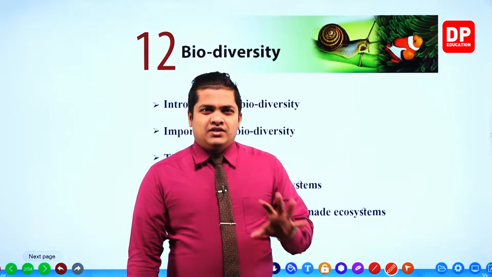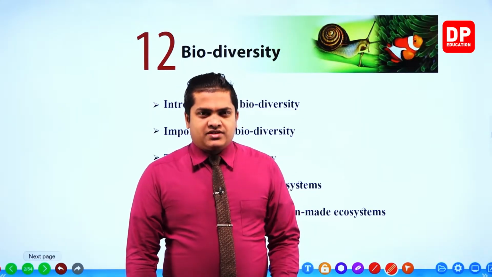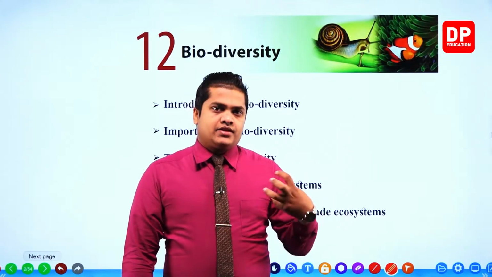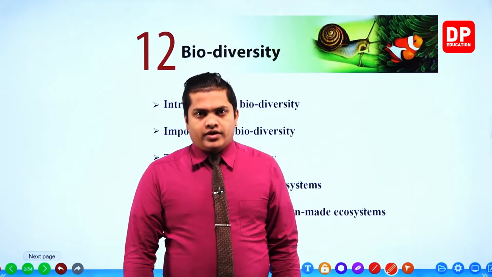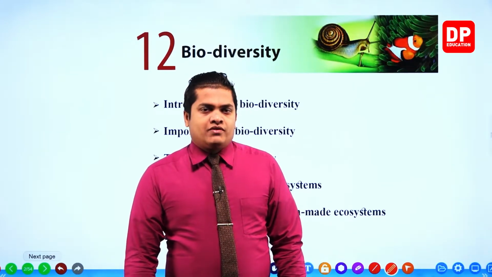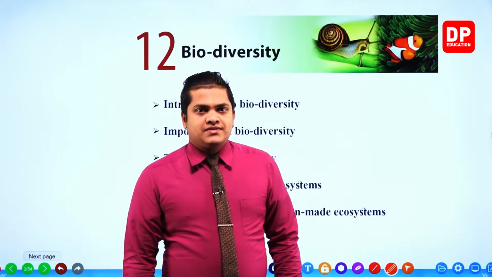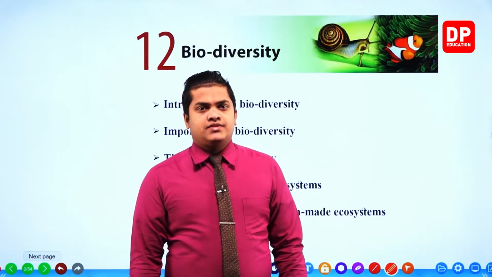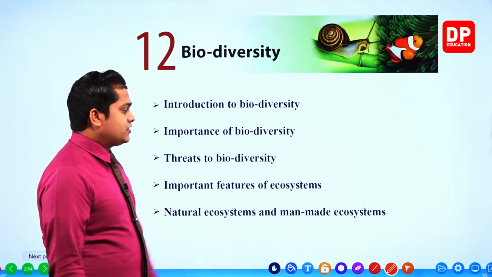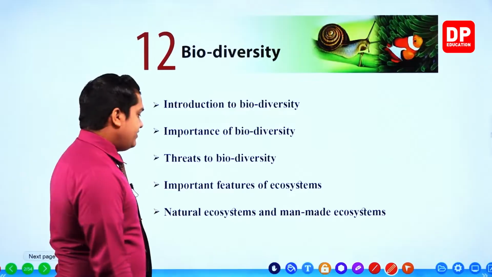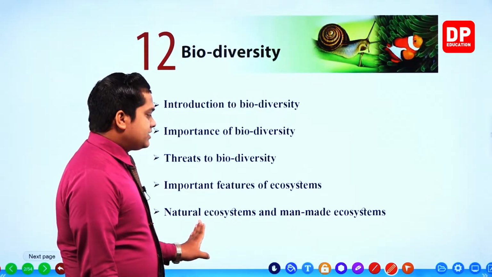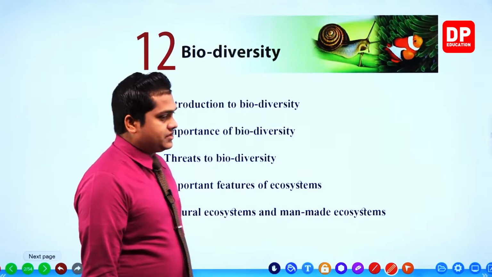For now, I'll let you know that an ecosystem is an area or some kind of a thing that organisms live on or thrive on. Such a thing is an ecosystem. So we'll be discussing the main ecosystems and their importance, the important features of ecosystems. Then finally, my dear children, we'll be discussing natural ecosystems and man-made ecosystems.